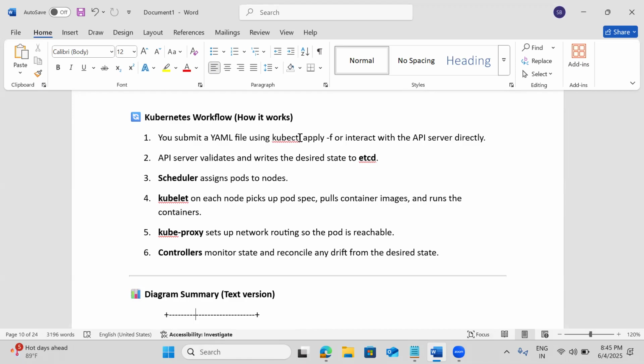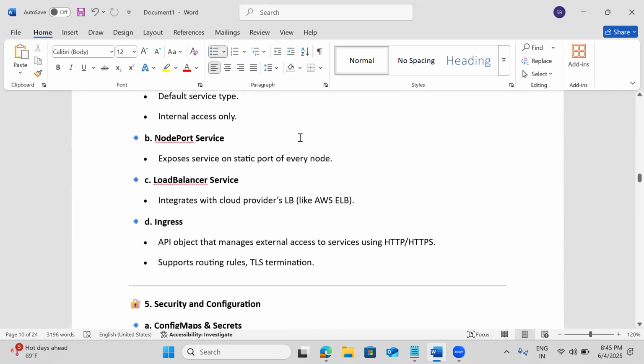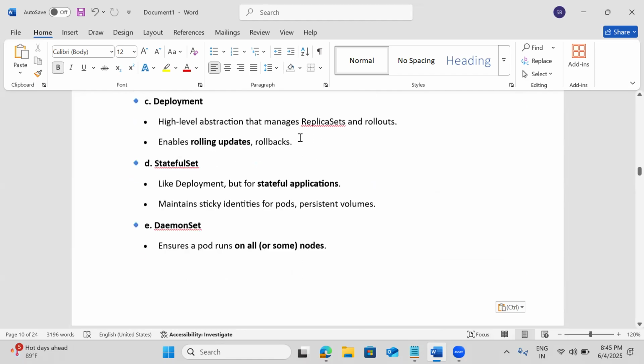And the kubelet will listen to that request, execute it, and inform the status of what happened, whether it's success or failure. And networking is going to be set up with the Kube-Proxy. A very important component on the node side is Kube-Proxy.